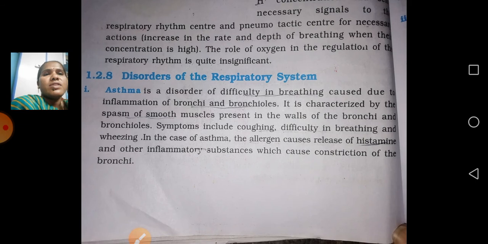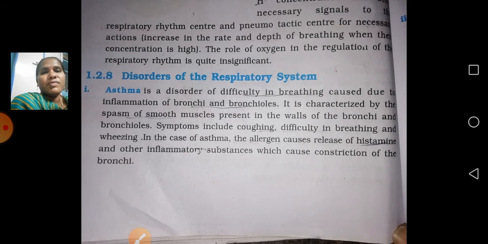Disorders of the respiratory system. Asthma is a disorder of difficulty in breathing caused due to the inflammation of the bronchi and bronchioles. It is characterized by spasm of smooth muscles present in the walls of the bronchi and bronchioles. This is one of the main problems related to the respiratory system. Whoever has asthma usually has a genetic family history. If the mother has this problem, children may have a 50 percent chance, and they may have a seasonal problem.